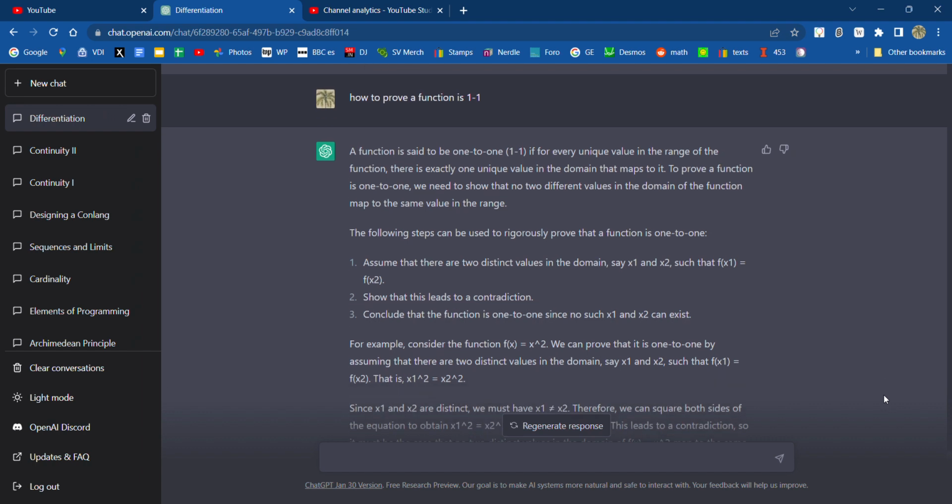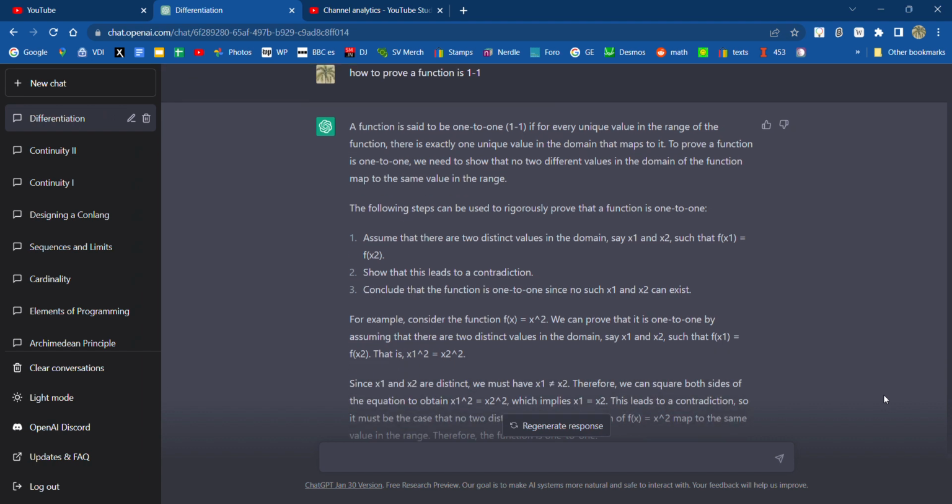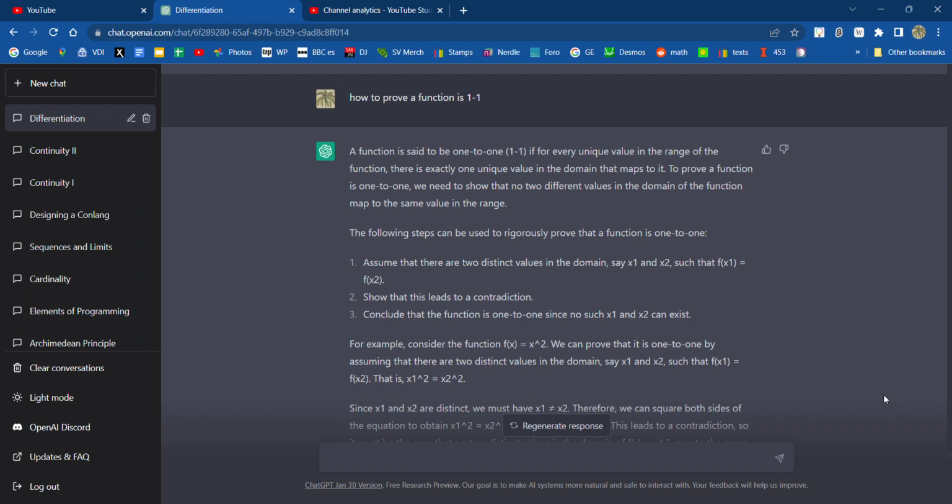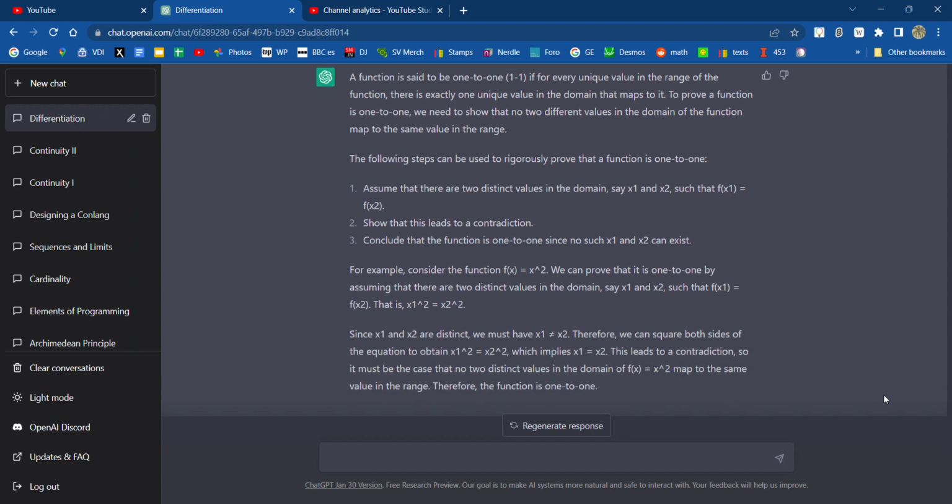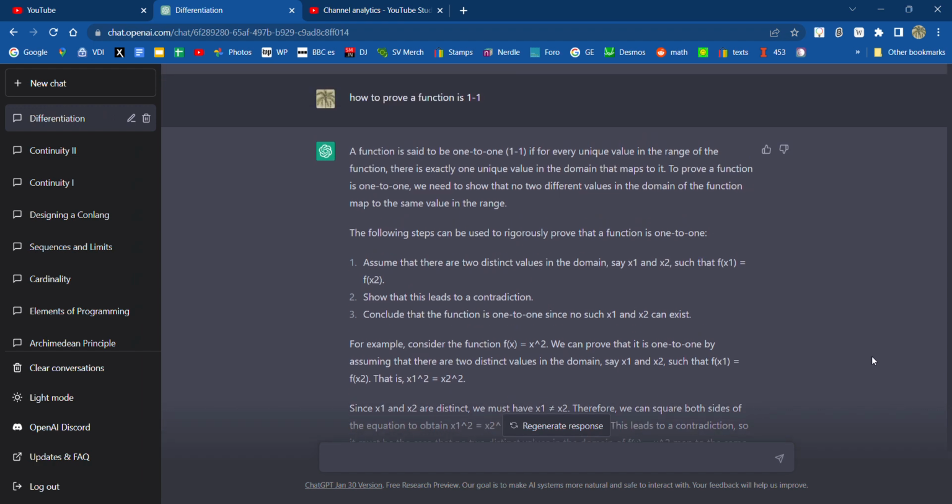Then I ended with asking, how do you prove a function is one-to-one? And this type of proof I have found elsewhere. I know it's used in number theory. You say, there's x1 and x2. You evaluate the function at x1. You evaluate it at x2. You subtract or otherwise prove that the only way for that equality to be true is for x1 and x2 to be equal. So there goes differentiation for ChatGPT for this cycle, this early cycle.